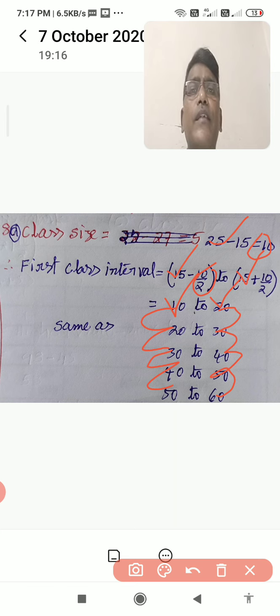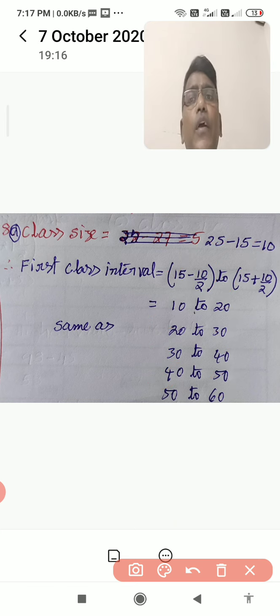You get the second class lower limit by adding the class length, and the same for the upper limit. After adding the class length, you get the next class upper limit. This is the clear explanation for you. I will explain one more sum in this one.